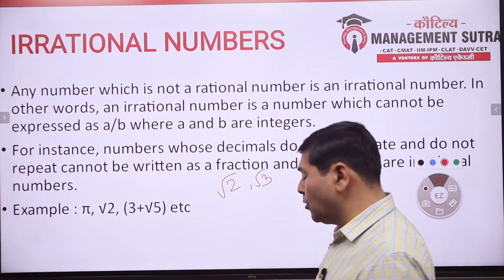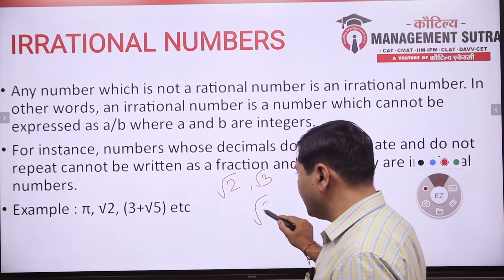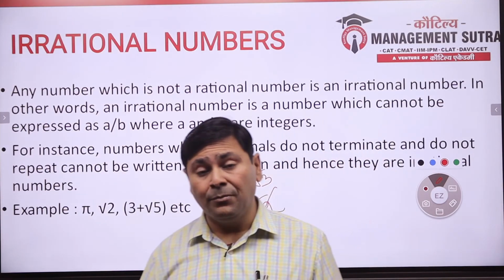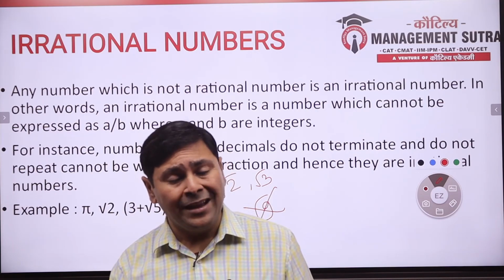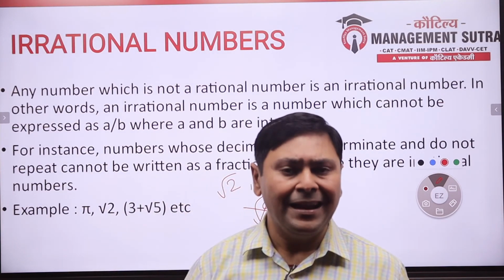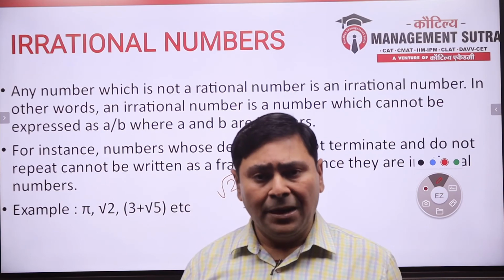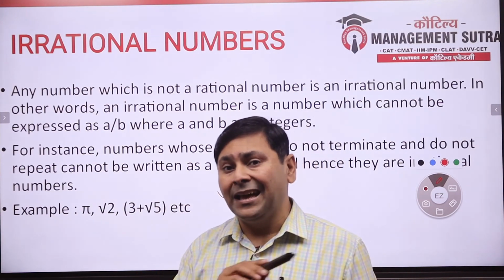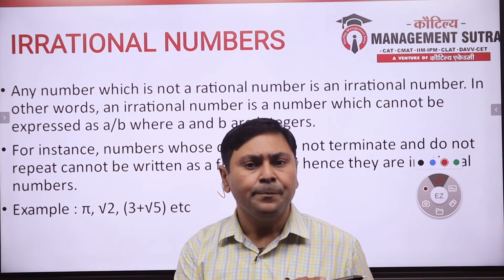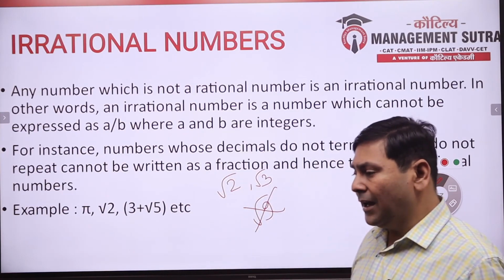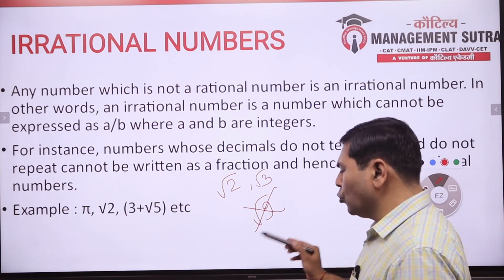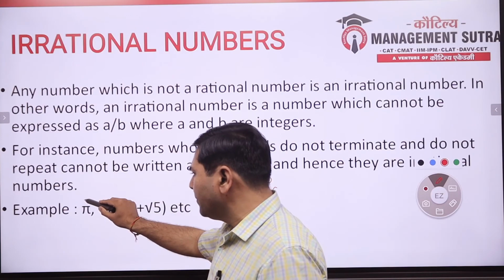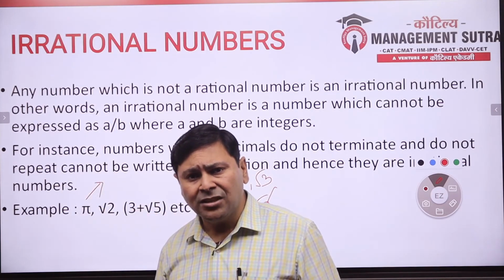But if I say about root 9, no, it is not an irrational number. This is a rational number because root 9 has a value 3, right? Many of the numbers, even having a decimal value of their square root, they are rational numbers. They are not irrational numbers. I hope I am pretty clear. Root 2, root 3, these numbers are irrational numbers. Pi, this is an irrational number.